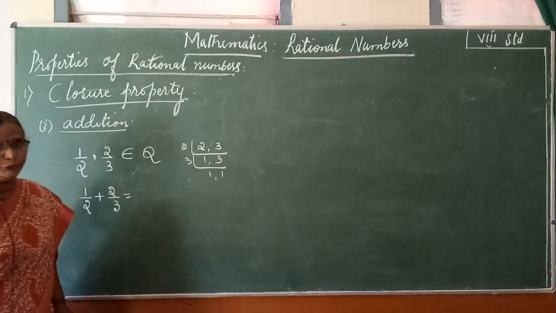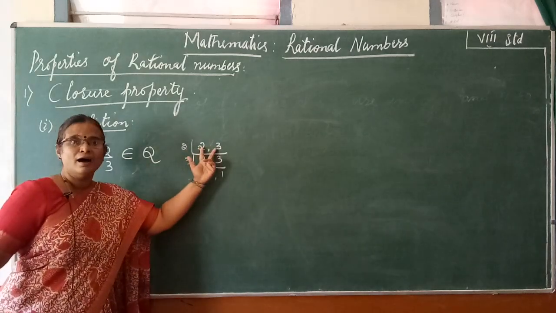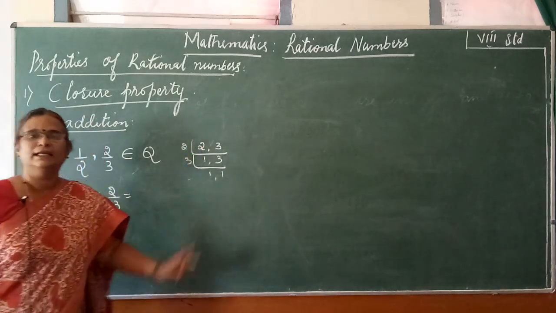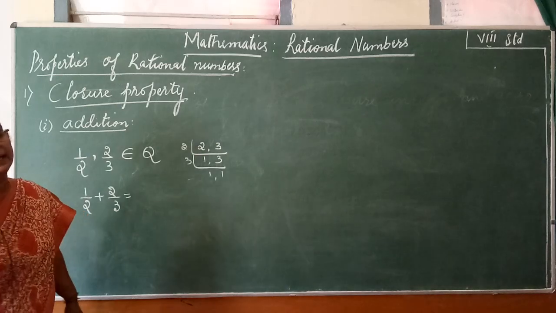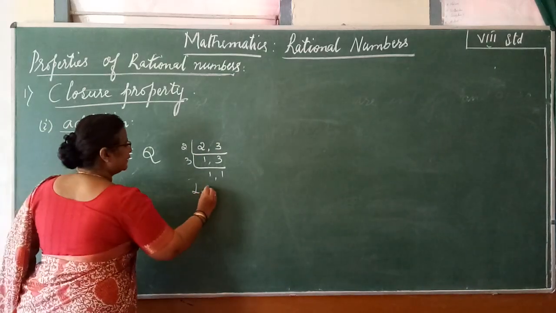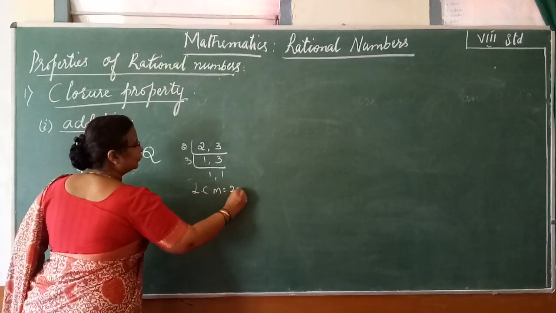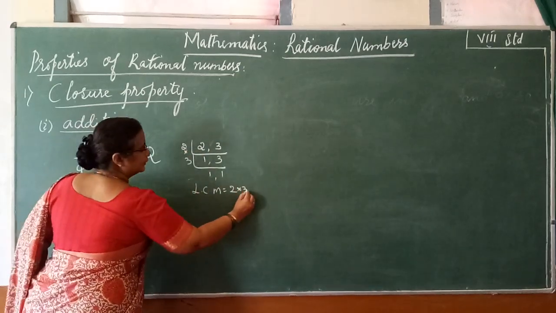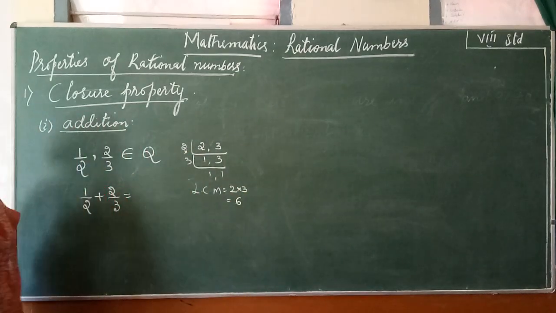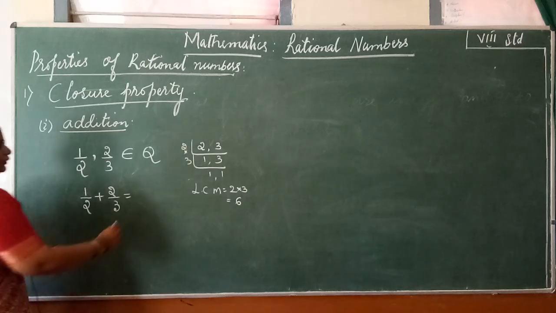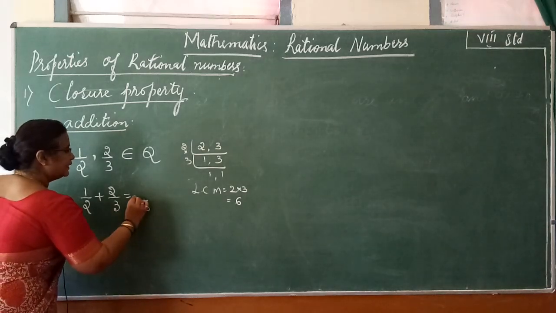This is the way you do it. But if both are prime numbers, directly you can multiply and get the LCM. So LCM is equal to 2 into 3 is equal to 6.